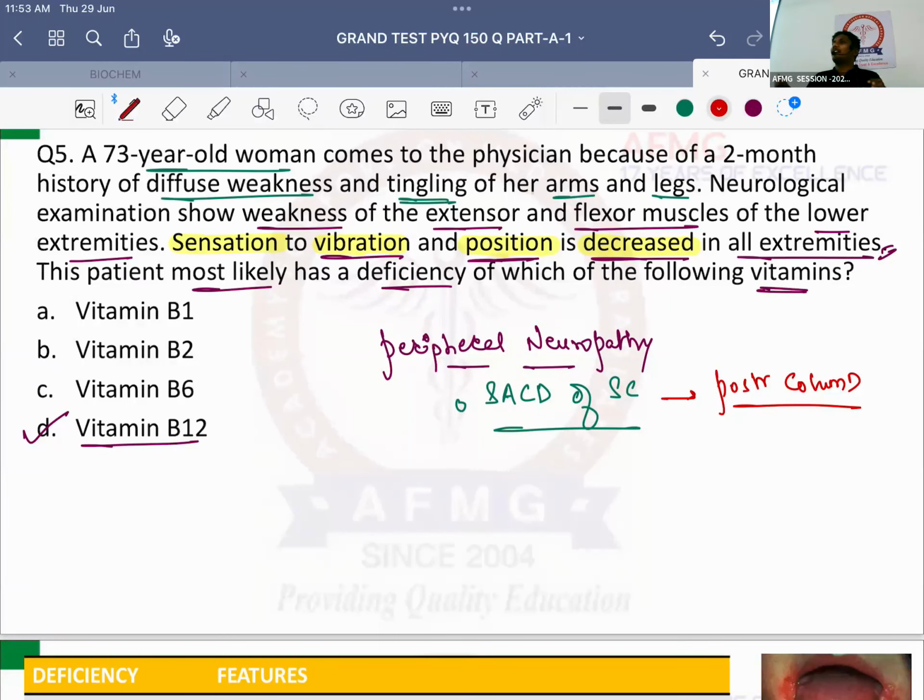It cannot be vitamin B6 or pyridoxine. The reason is, as they mentioned, SACD is never a feature associated with pyridoxine. It is always a feature associated with B12 deficiency.